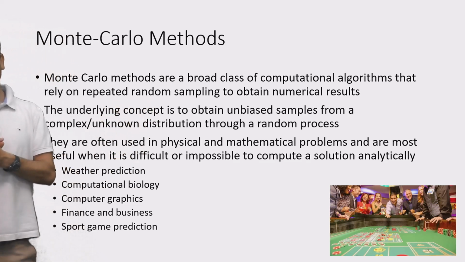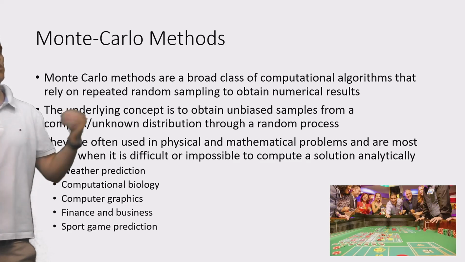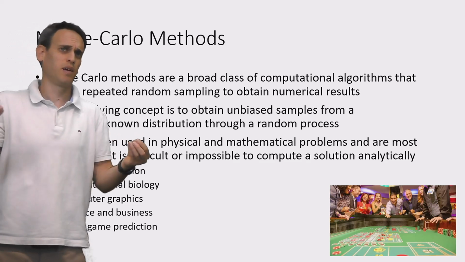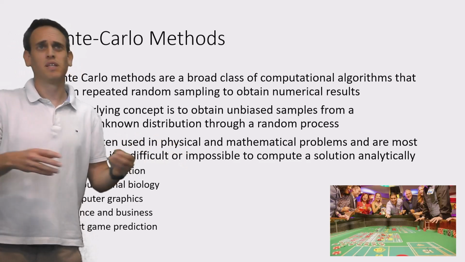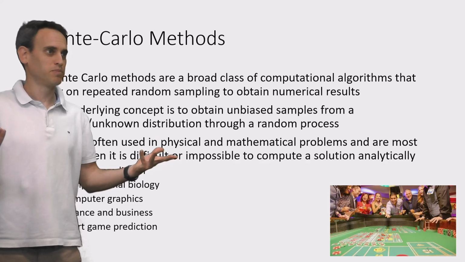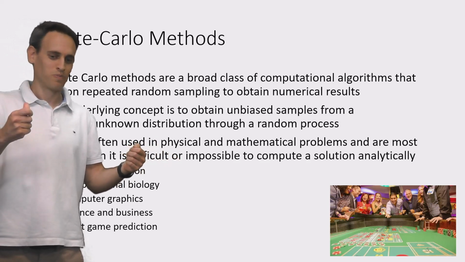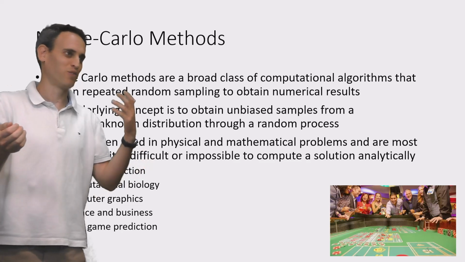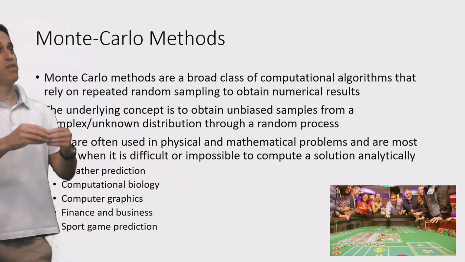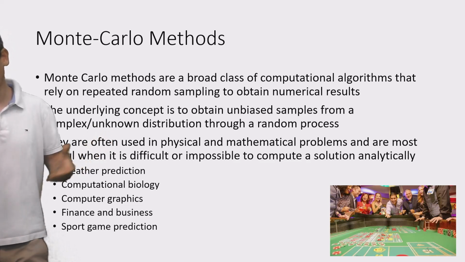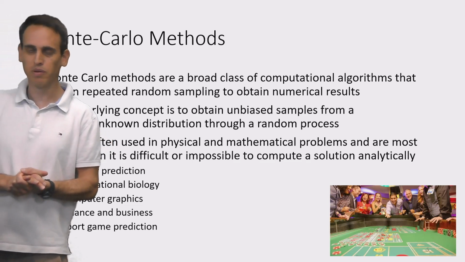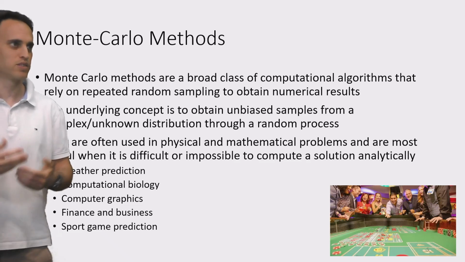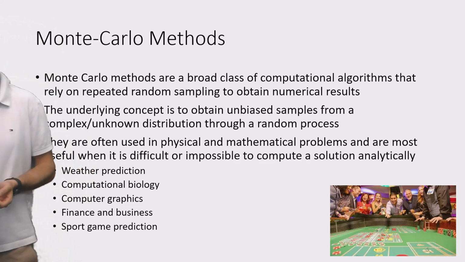So in the Monte Carlo approach, you're going to simulate a game and observe the outcome. Of course, each time you simulate the game, you'll see a different outcome. But now you simulate it a million times and you see, okay, 60% of the time team A wins and 40% of the time team B wins, and now you have a winning distribution. You have an assessment of the probability that team A will win. Okay, so that's an example of a Monte Carlo approach.